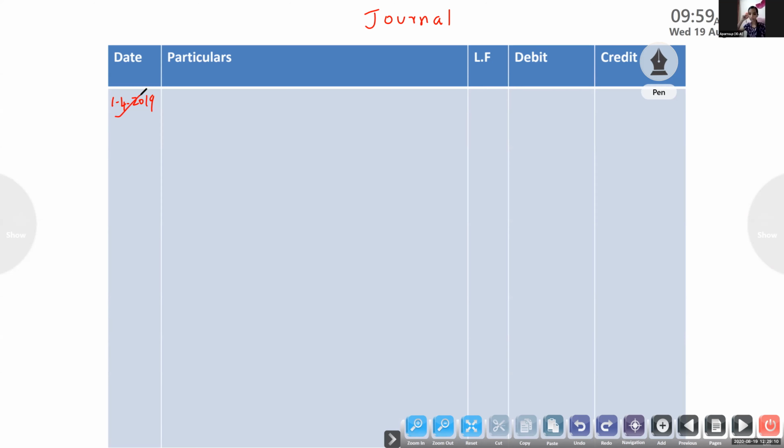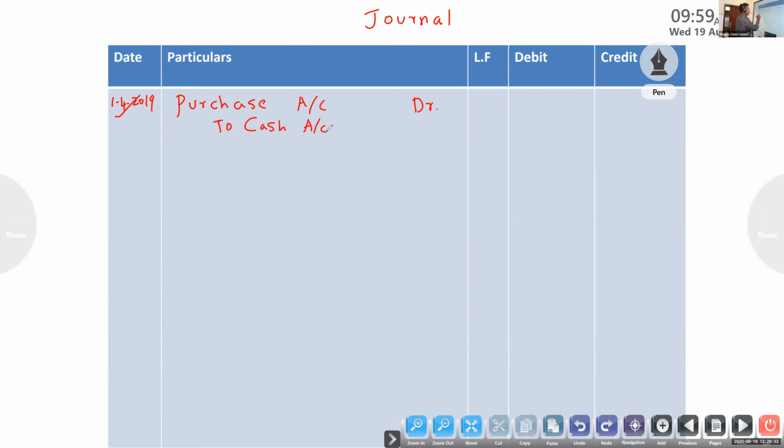In the date column, you have to write date. Then in the particulars column, you have to write debit and credit aspect. Purchase account Dr, after leaving little space to the left, To cash account.